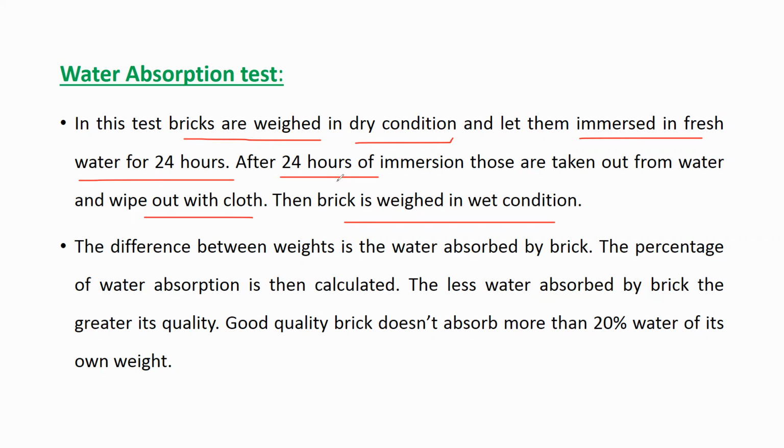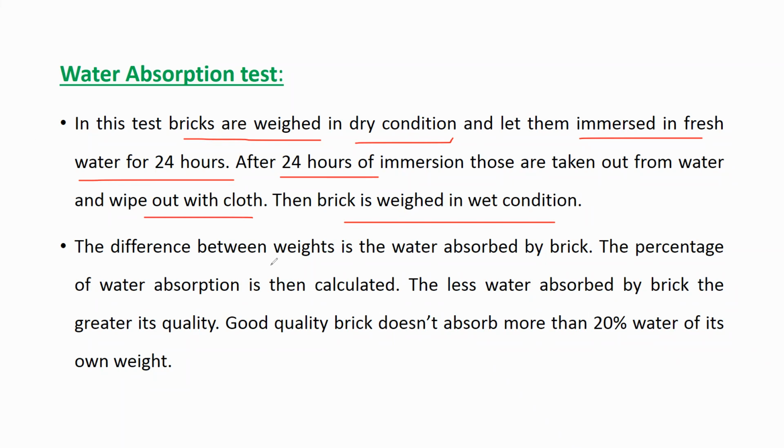Initially, we took the weight of the brick in the dry condition before putting it into the water. You can consider that as W1. Now after putting it into the water for 24 hours, you take it out, wipe it thoroughly with the cloth, and again take the weight. That weight can be called W2.